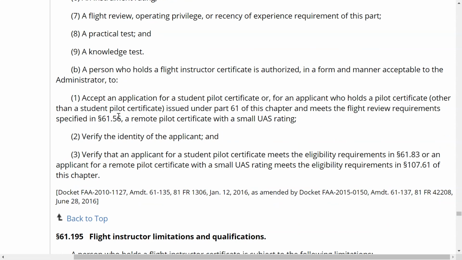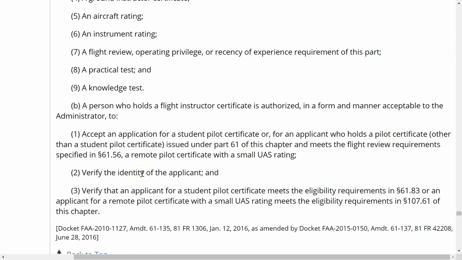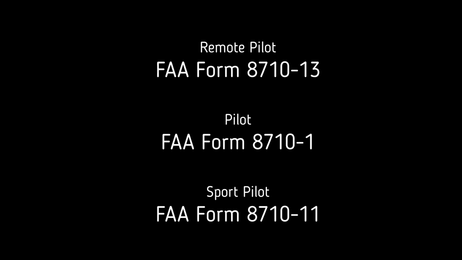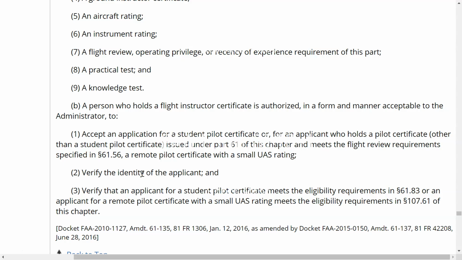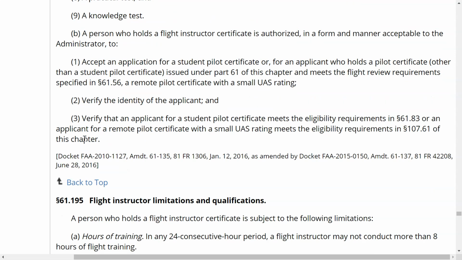In this particular case, you only have two options right now, and that's a FAA Form 8710 or the IACRA. Now, of course, if you do a UAS application, that is not a Form 8710. That's another application. So let's not get confused there, okay? So in essence, it's just through IACRA is what we want to verify now.